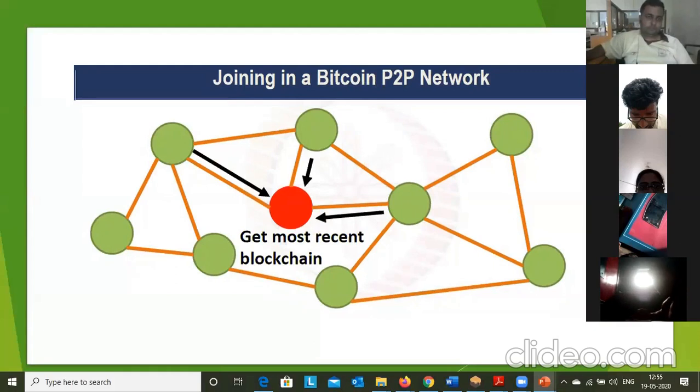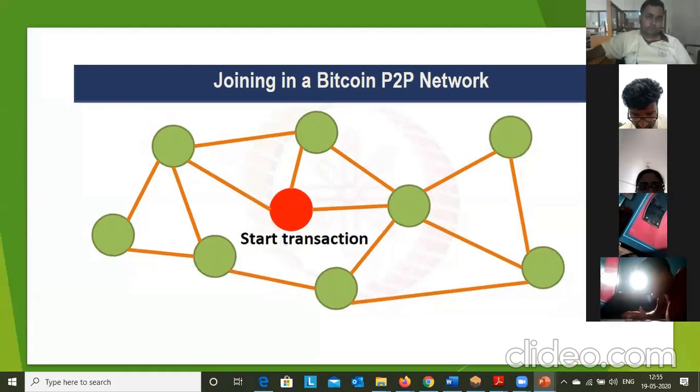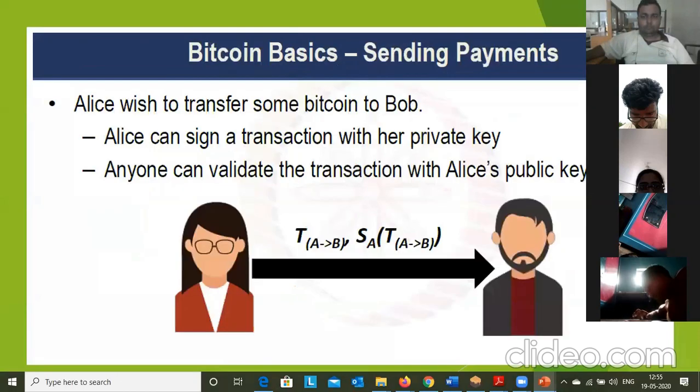Okay, so this is the recent blockchain network, just that the red node is added. Now the red node can perform transactions. Like in Bitcoin, one user has joined, and then it has to perform some transaction. Now the new node can send Bitcoins and receive Bitcoins. So now we will see what the procedure is to send a Bitcoin.